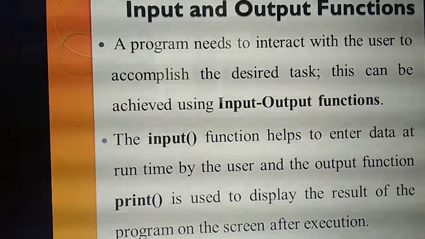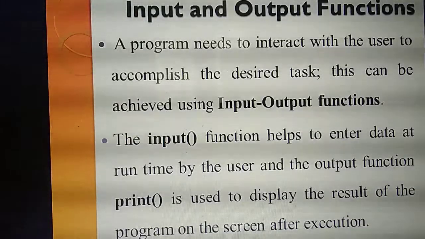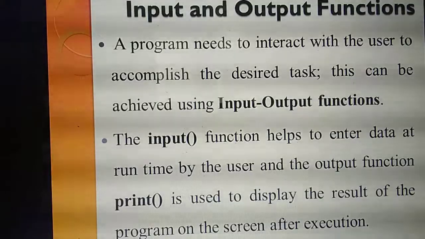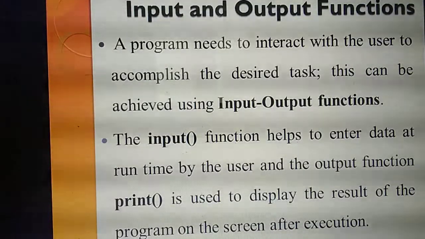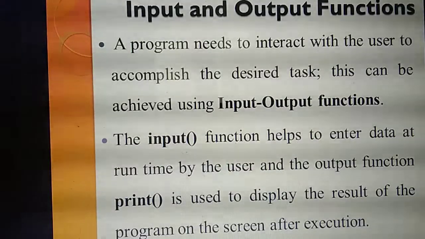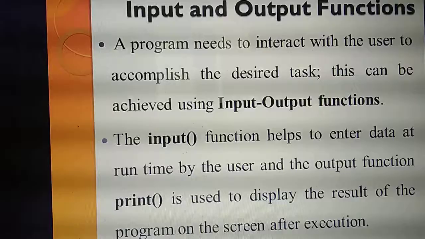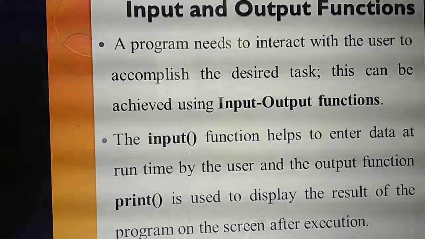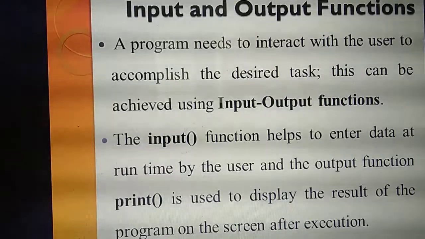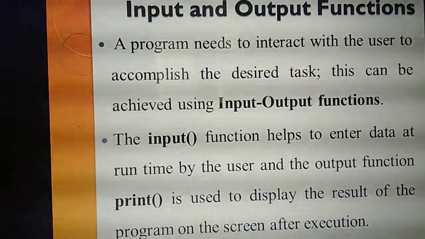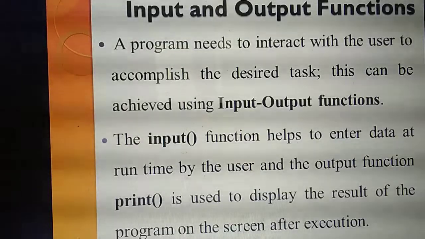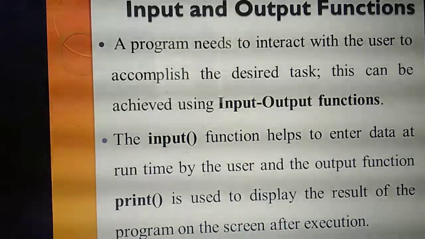For example, in which way am I giving input to you? By taking class, by teaching. I am giving input, and that is called input. I am interacting with students by means of teaching.